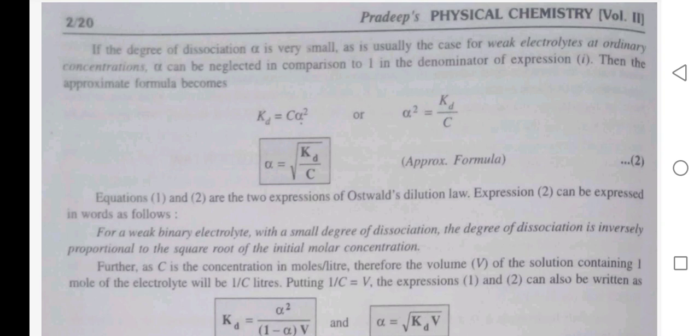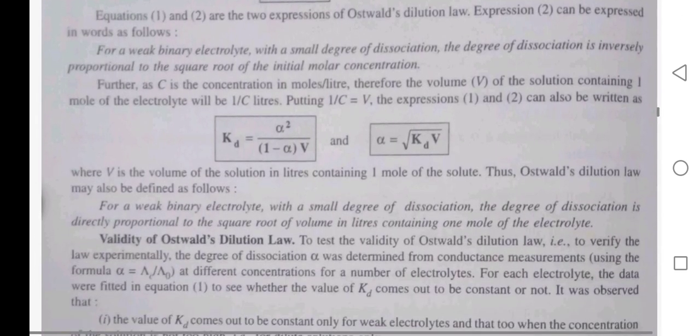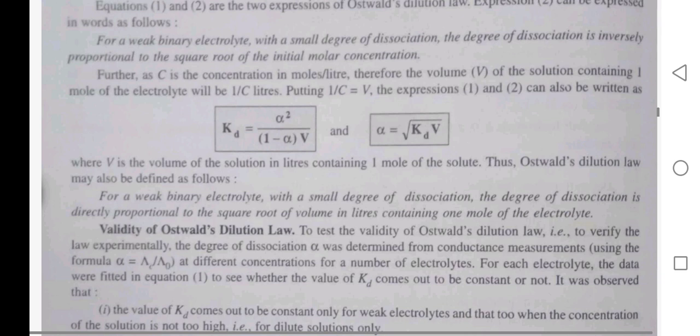Putting 1/C = V, expressions first and second can be written as Kd = alpha squared/((1 - alpha) V), or alpha = root of Kd V. Here V is the volume of solution in liters containing 1 mole of solute. Thus, Ostwald dilution law may also be defined as follows. For a weak binary electrolyte with a small degree of dissociation, the degree of dissociation is directly proportional to the square root of the volume in liters containing 1 mole of electrolyte.